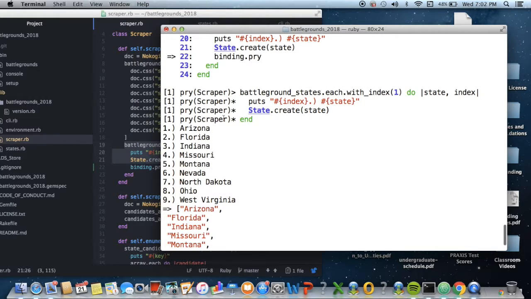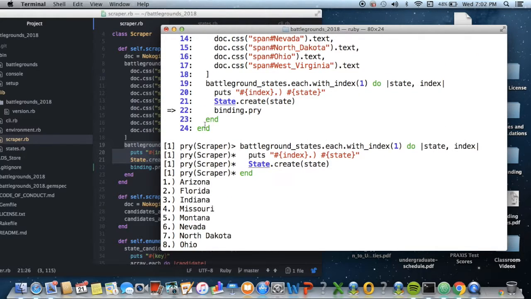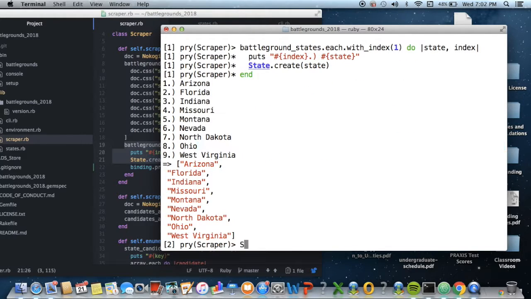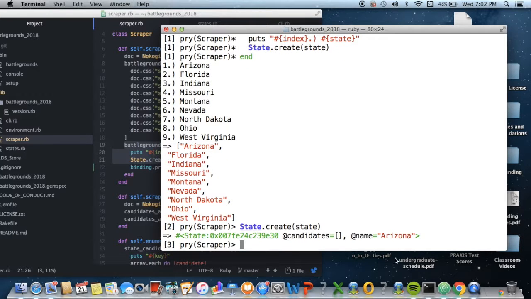Now it's not just returning the array of state values, it's going to iterate through the states, and it'll also be accompanied by an index number. So 1, 2, 3, 4, 5, 6, 7, 8, 9. And then here are the values of the array. And then to see state, create state. So for example, Arizona.